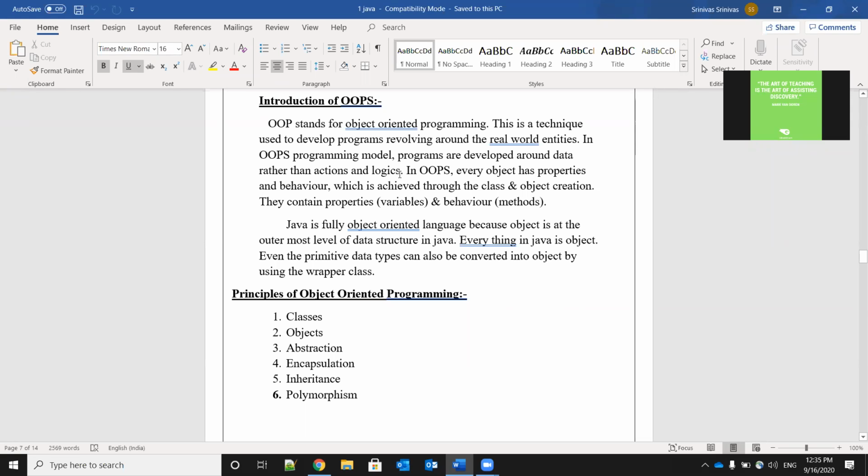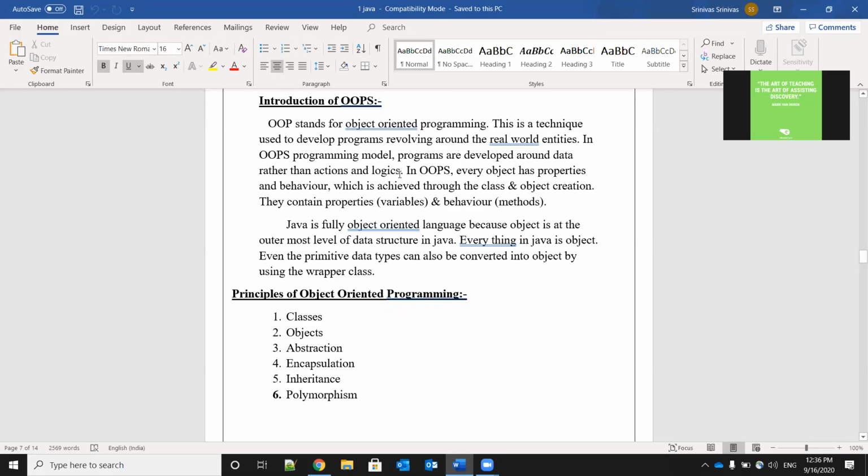So what type of programs are we going to implement? Those related to real world entities. Entity means, the general meaning is, things. So OOP stands for Object Oriented Programming. It is one technique by using which we will develop the programs related to real world entities.